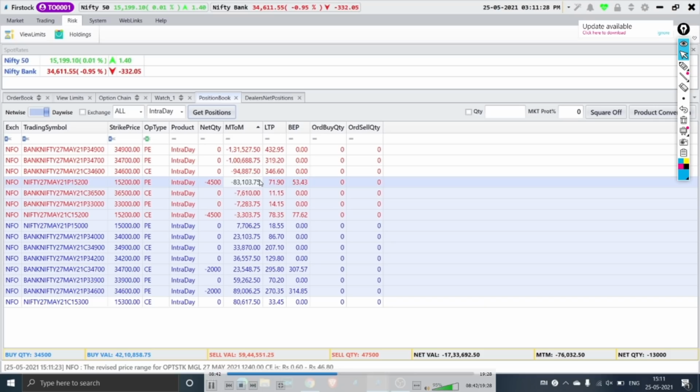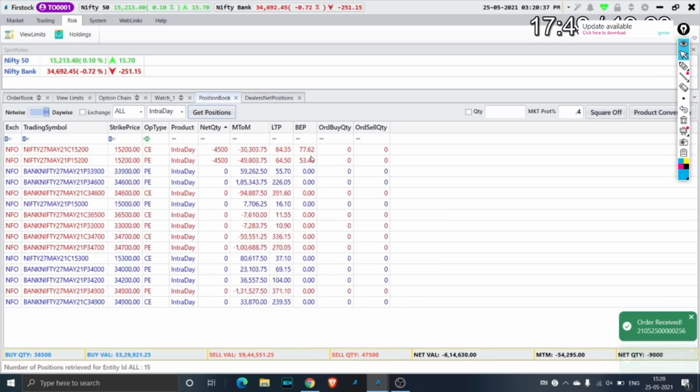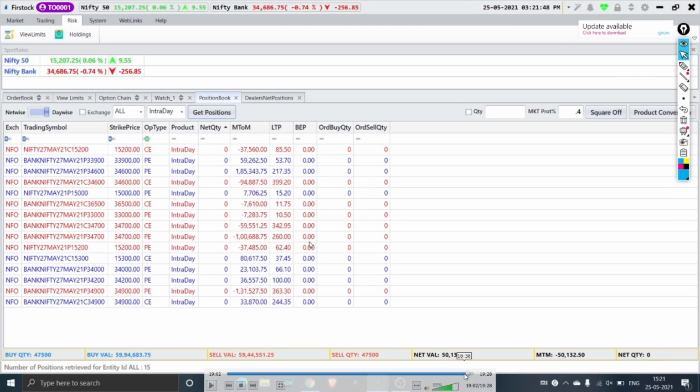I'll hold it till almost 15:22. Around 15:22 I come out of all the positions. You can still see I have the same positions remaining. It gave us a good amount of theta decay towards the end, and from 67,000 we came to negative 50,000. So this was the total loss which we booked. We have accounted another 5,000 rupees for brokerage. All put together we ended with a 55,000 negative.